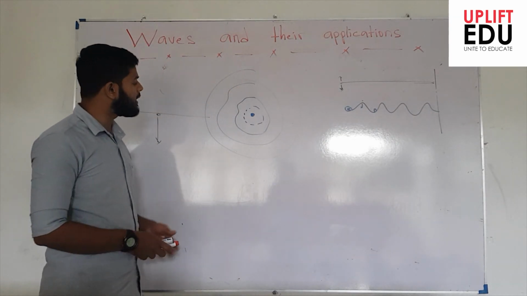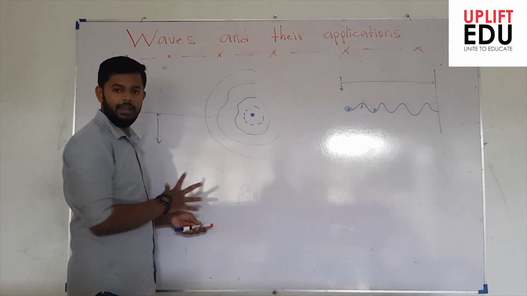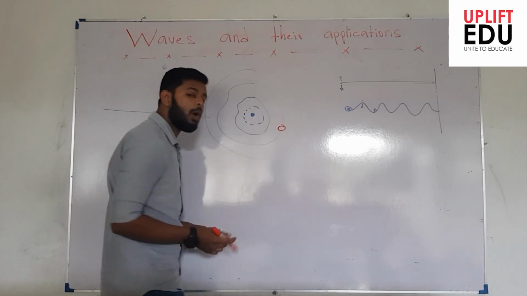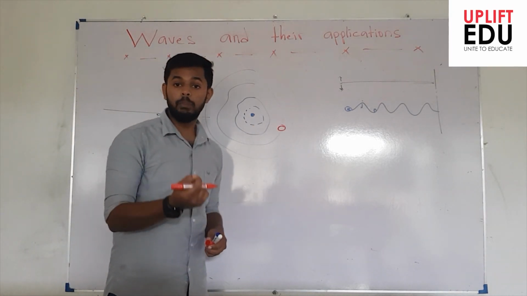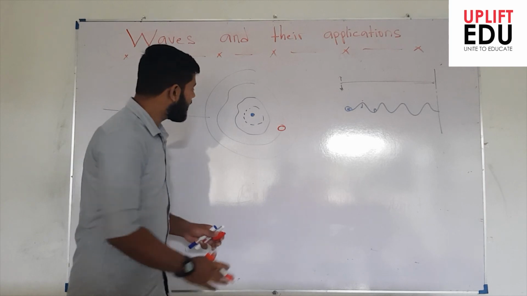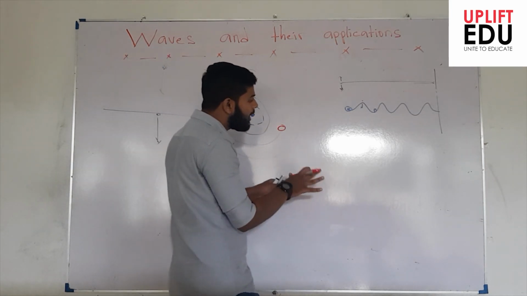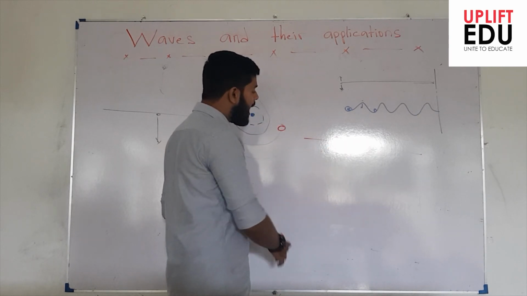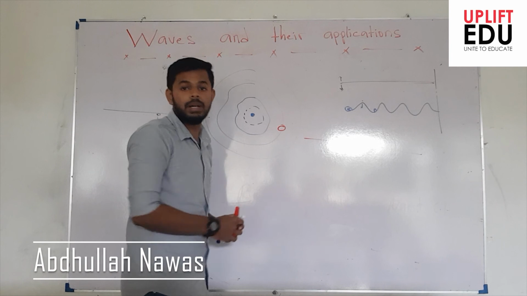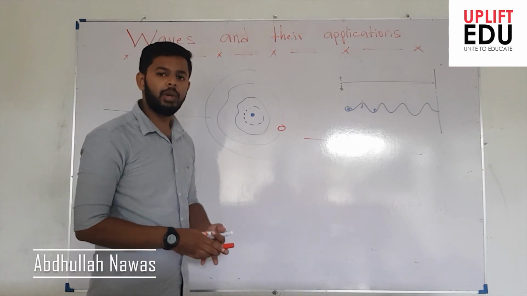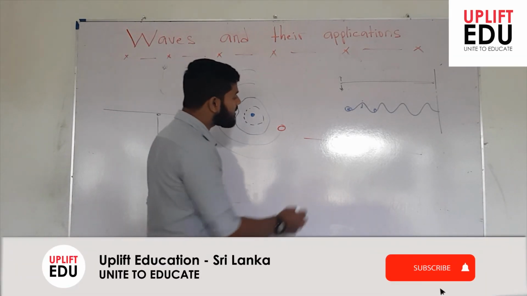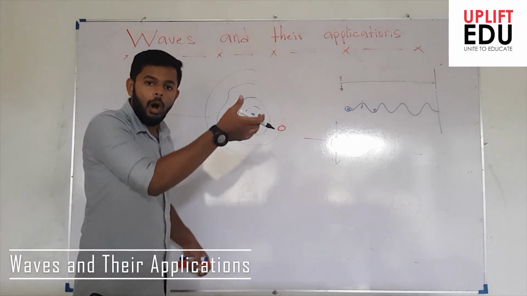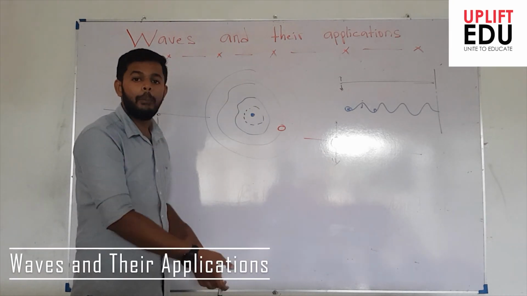Some important features of these waves: let me consider a water wave. Somewhere at this point I keep a very small plastic object, something like a plastic ball or a plastic cup. This is my surface view; let me consider my cross-sectional view, with this as my water surface. I have kept the ball like this and a disturbance results. Now you can imagine what will happen to this ball. At certain points the ball moves upward, at certain points downward. You will observe an oscillation of this ball moving up and down.